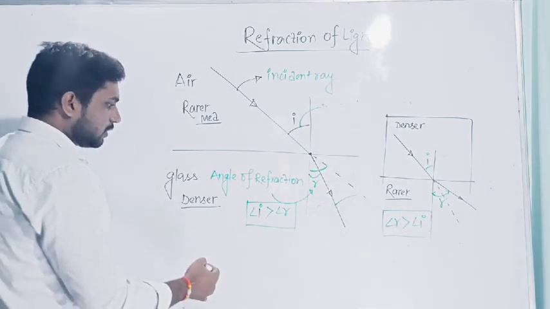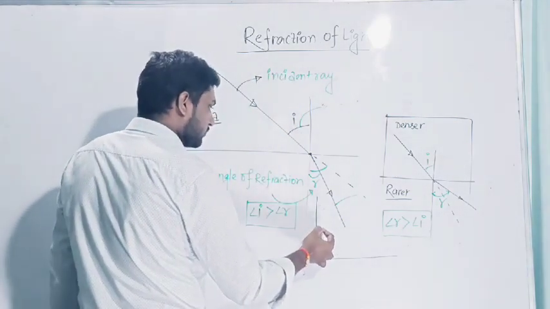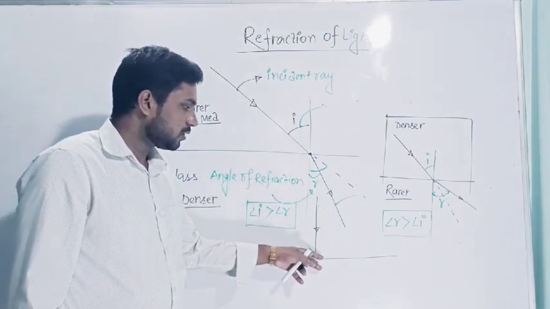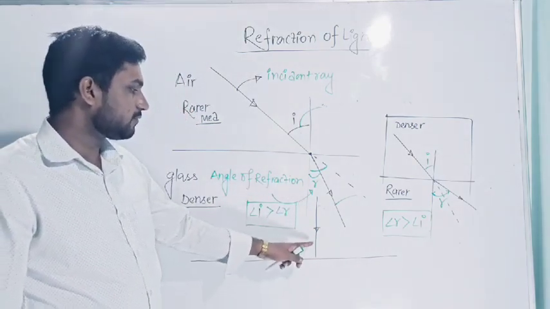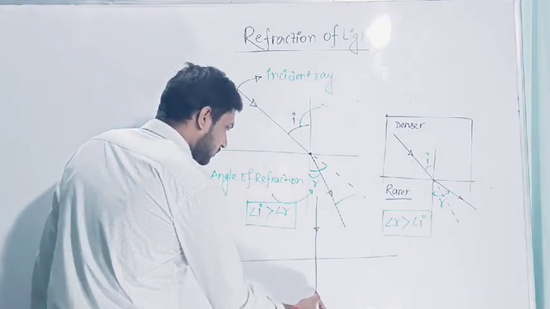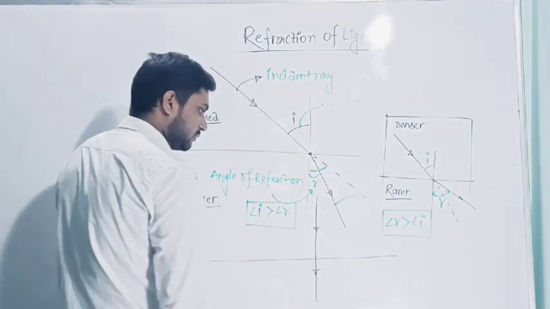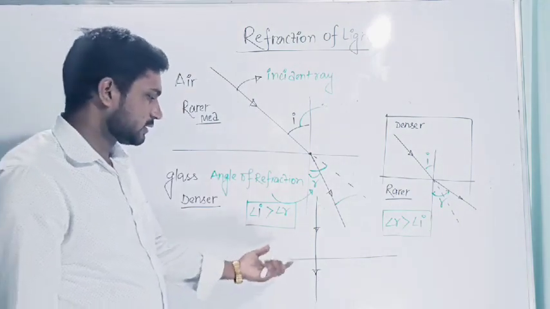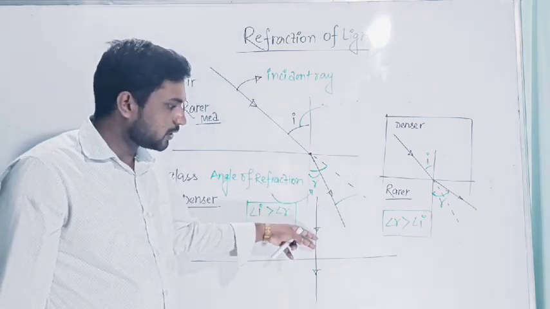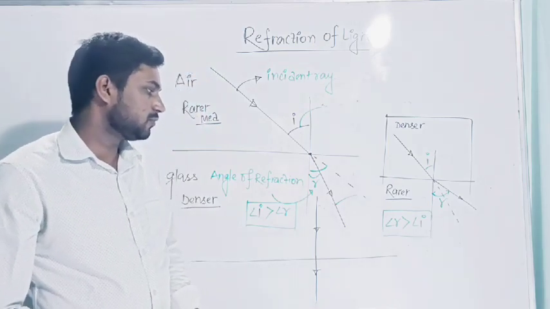When light falls perpendicular to the interface of the two media, it will travel without deviation, undeviated, in medium 2.